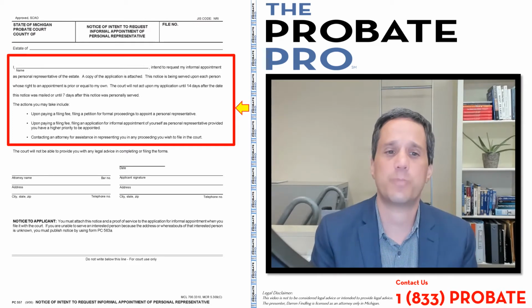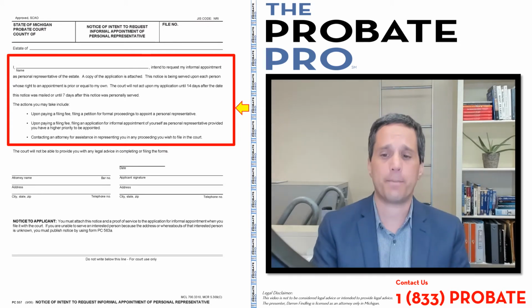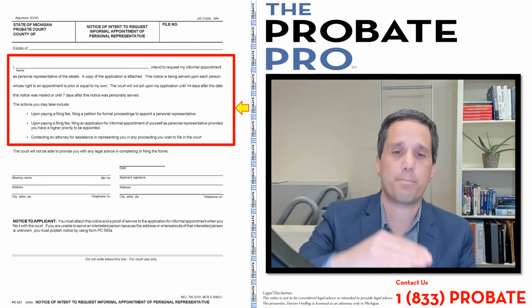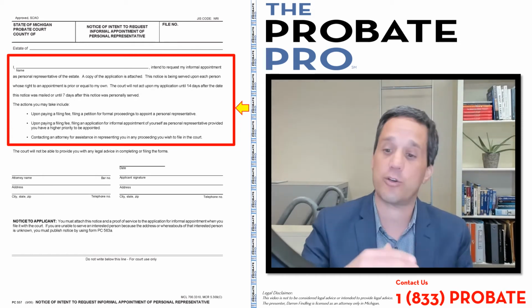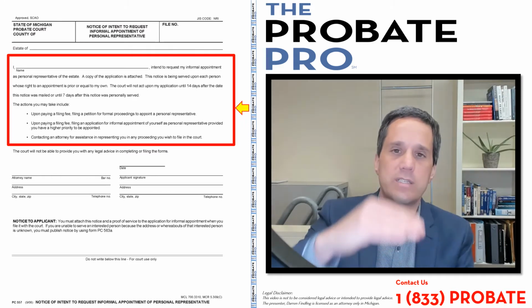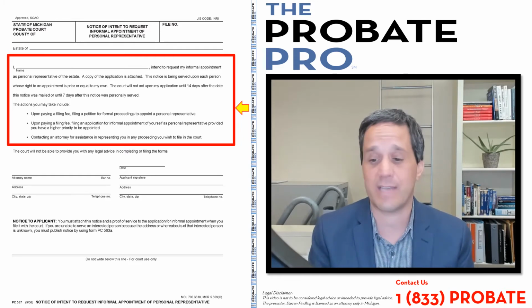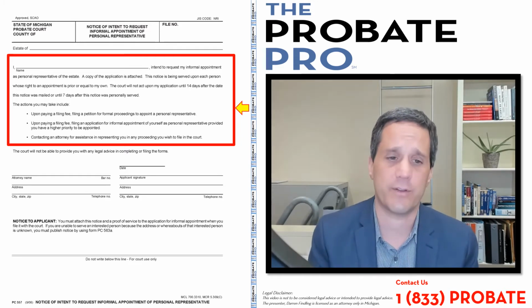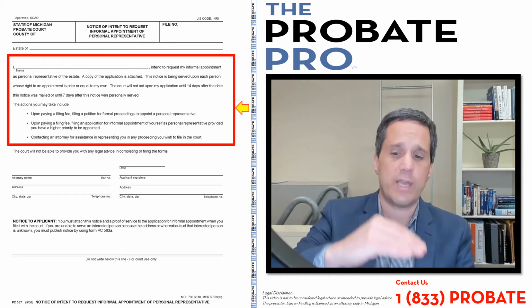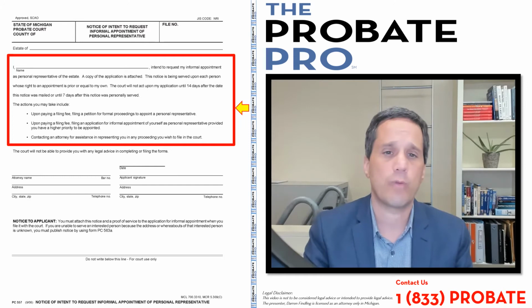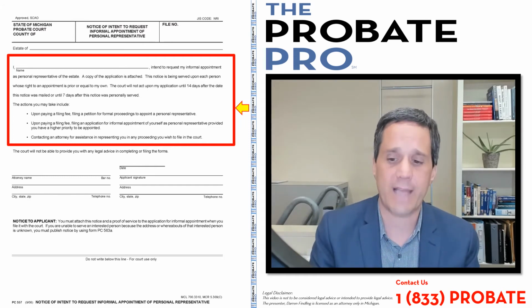And it says the notice is being served upon each person whose right to an appointment is equal, prior or equal to my own. So for example, under Michigan laws of intestacy, assuming there's no will, there is a prioritization statute. So you have to really understand the mechanics of who's entitled to notice of appointment of informal probate. And people get this wrong all the time. I see lawyers incorrectly fill this information out. And as long as you get renunciations or give notice of intent to those people of equal or higher right to appointment, then you can go through this process.